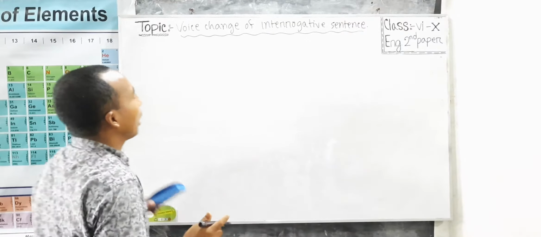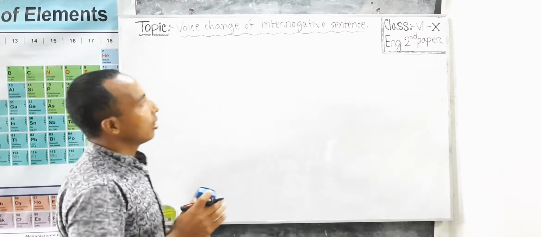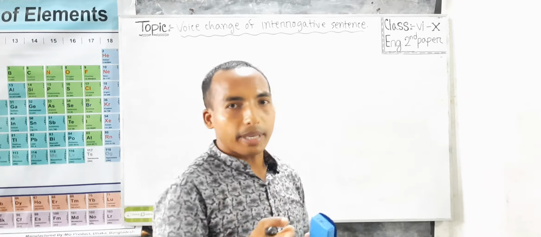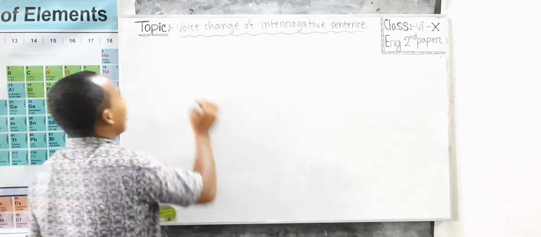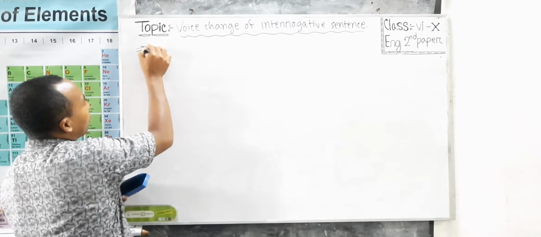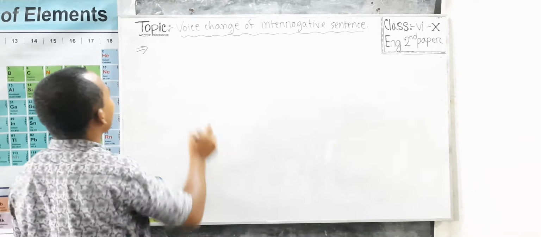And next, we are going to learn the sentences of interrogative structure, to make passive, which begin with a WH word. First of all, we should remember the WH words.